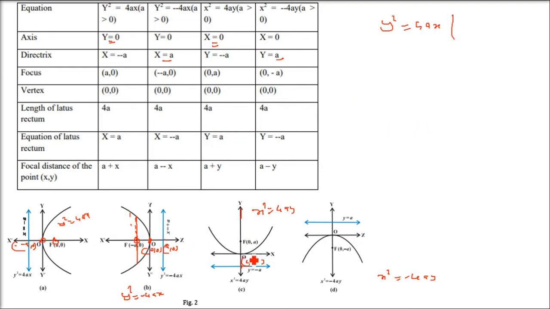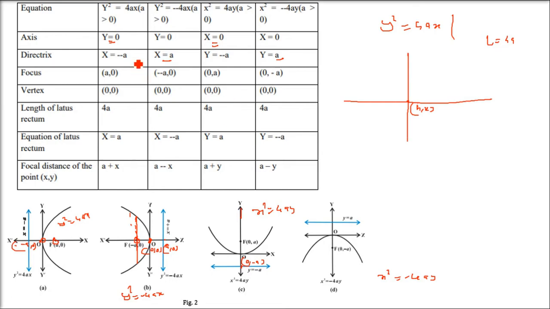One more thing: we have done this for our ease, but this case will not always be there. The vertex will not always be (0, 0); it can be anywhere. Say it is at some point (h, k), not (0, 0). If it is at (h, k) and the latus rectum remains 4a, then what will be the equation?